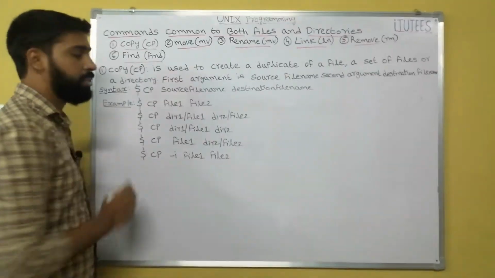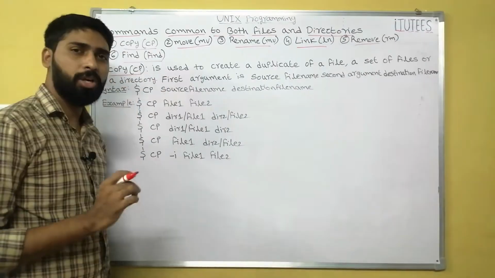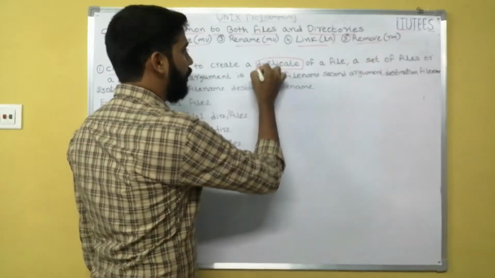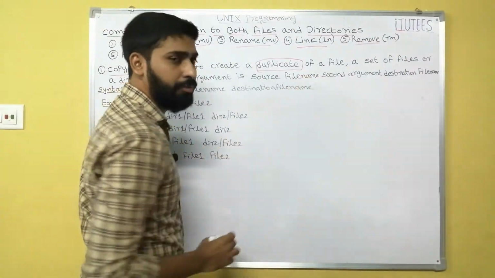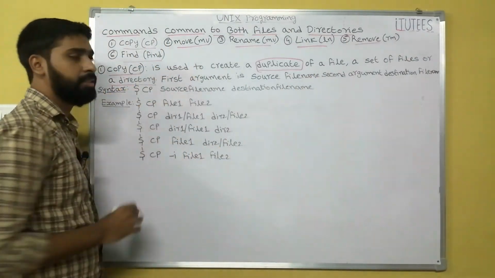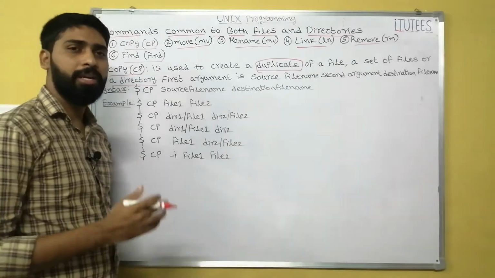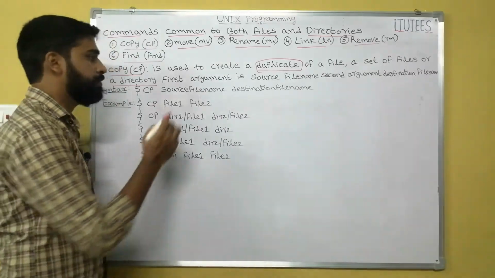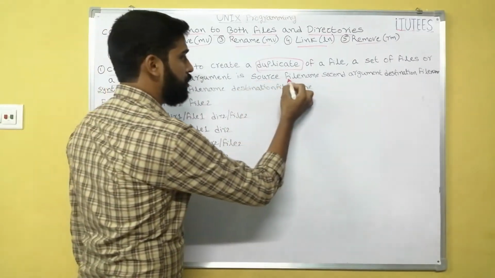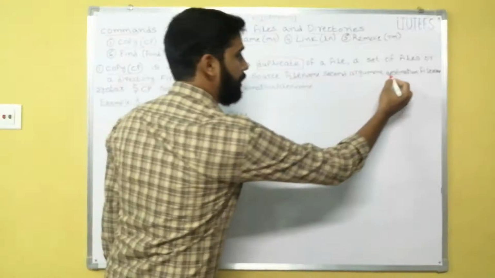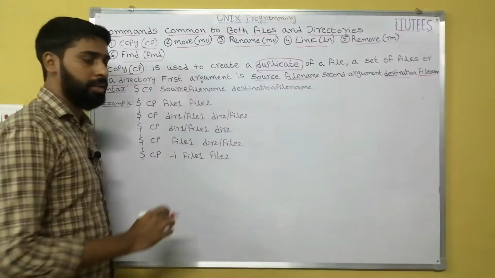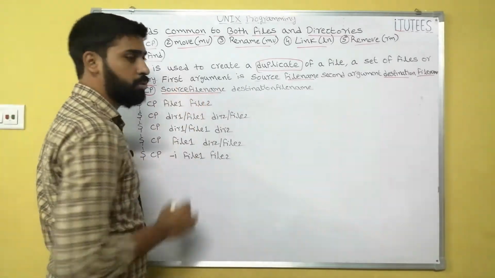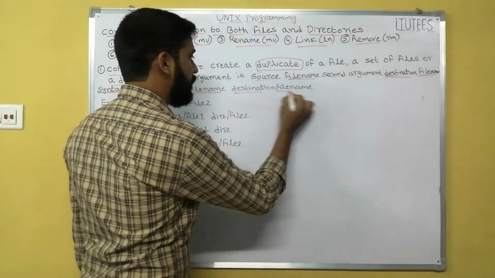So now the first command is copy. The copy command is used to create a duplicate of a file, a set of files or a directory. That means by using copy you can create a duplicate of a file or a group of files, or you can copy a directory also. The first argument is the source file name, and the second argument is the destination file name, and the syntax is cp, space, the source file name, then the destination file name.